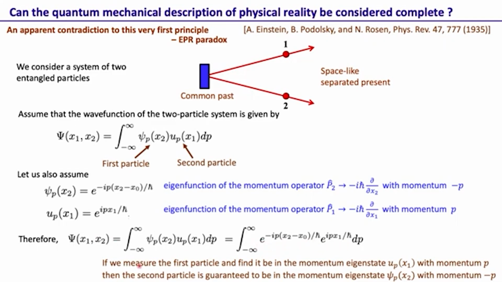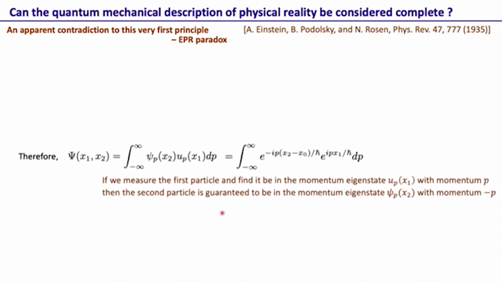So if you measure the first particle and find it in the momentum eigenstate psi p of x1 with momentum p, then the second particle is guaranteed to be in the momentum eigenstate psi p of x2 with momentum minus p. Each particle can have any momentum value, but if you find the first particle with momentum p, then the second one is guaranteed to have momentum minus p. Okay, so that's the situation.